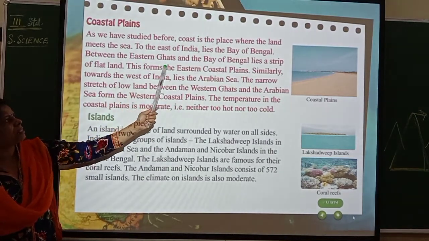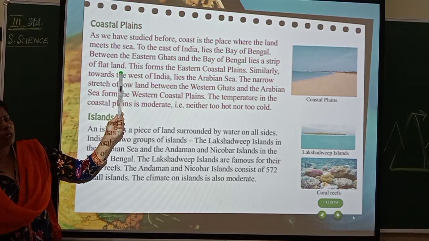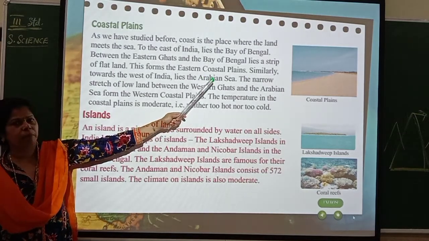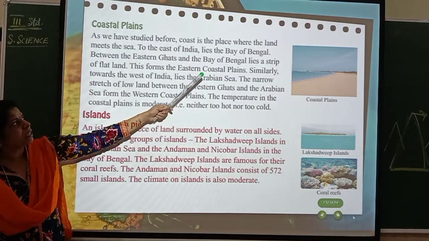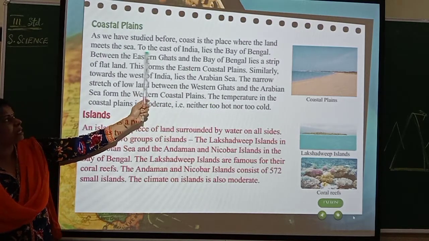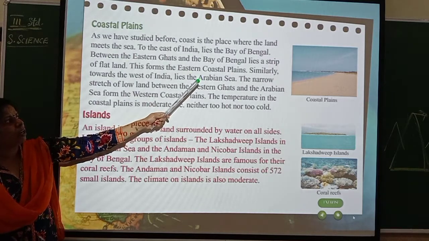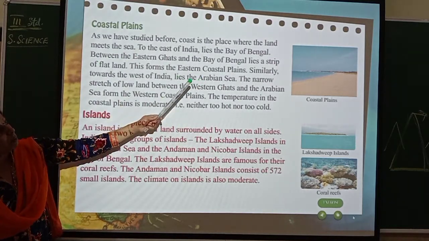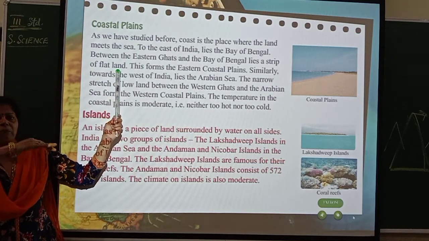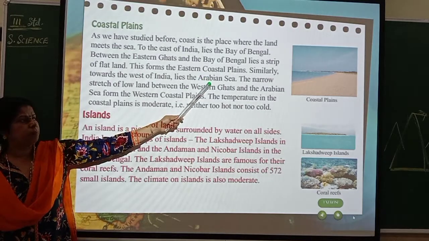Between the Eastern Ghats and the Bay of Bengal lies a strip of flat land. This forms the eastern coastal plain. Understood? So where is it? The Eastern Ghats is to the right side of the plateau, isn't it? And between the Bay of Bengal and the Eastern Ghats lies a strip of flat land, a plain. So this forms the eastern coastal plains.